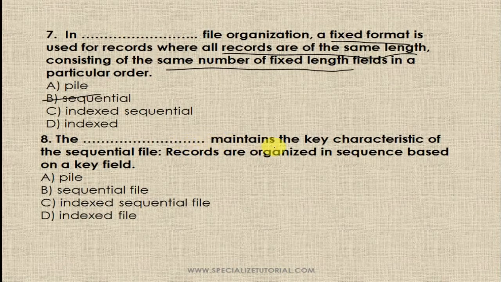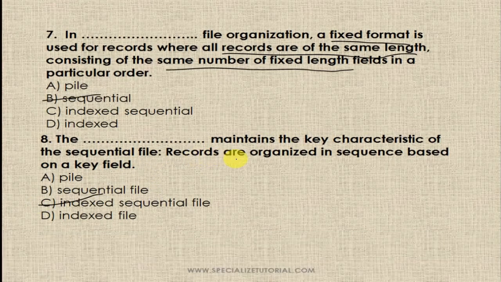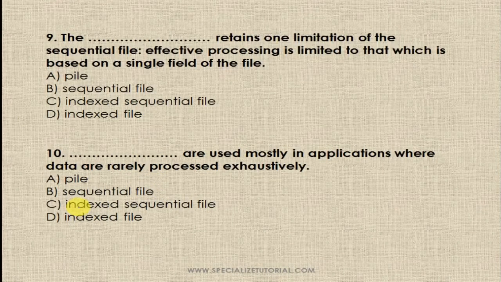The dash maintains the key characteristics of the sequential file. Records are organized in sequence based on a key field. So the options are file, sequential file, C, indexed sequential file and D, indexed file. So C, the indexed sequential file maintains the key characteristics of the sequential file. Records are organized in sequence based on a key field. So C is the right answer. Now take question number 9.